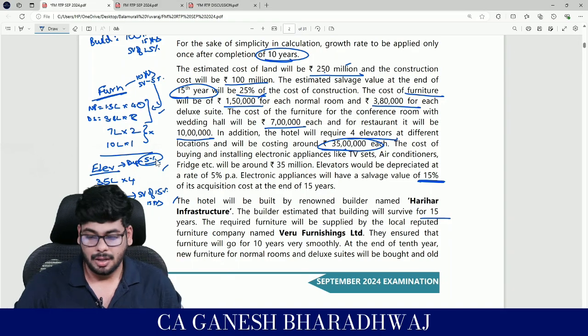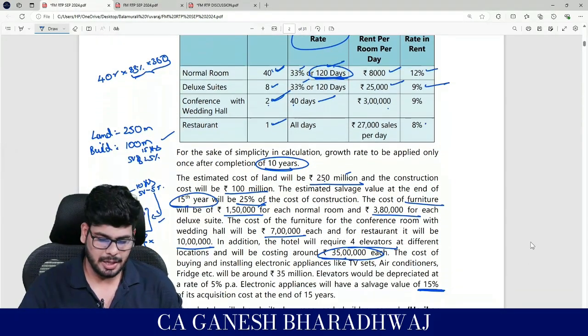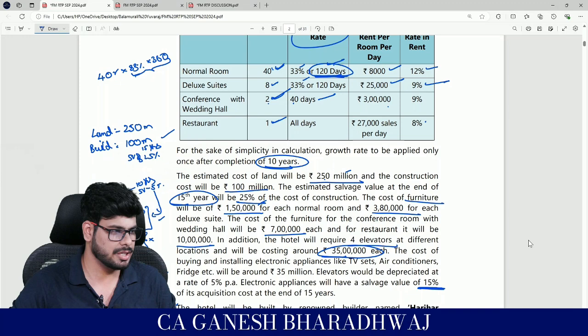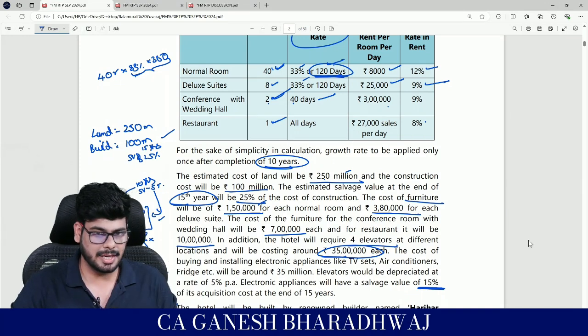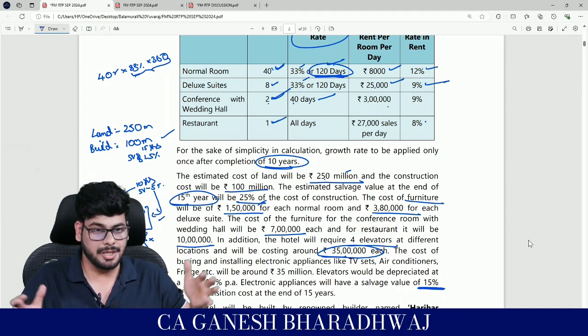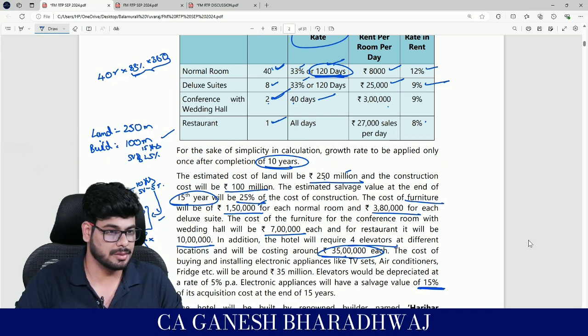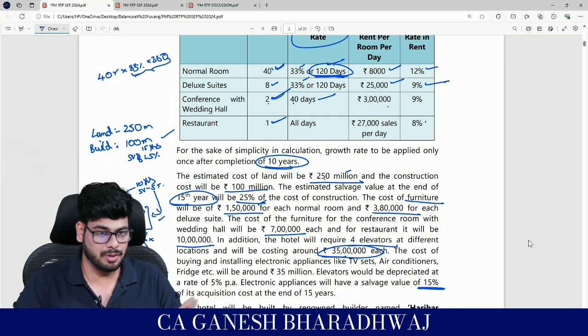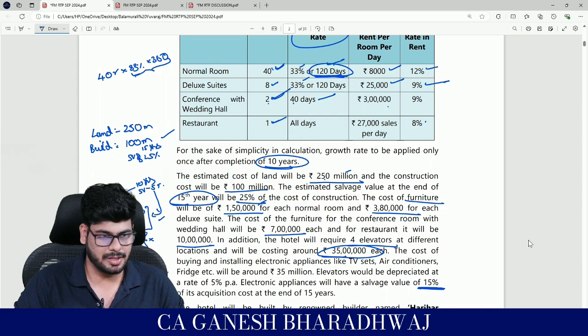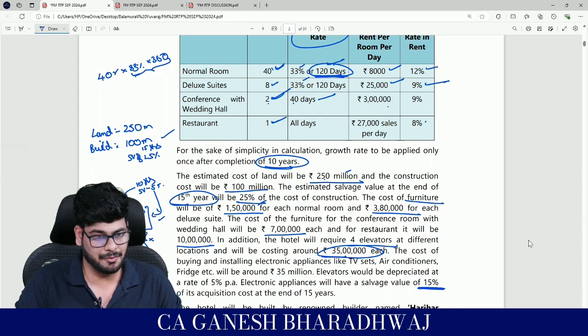Now, predominantly, guys, is the cash flow changing year-wise? No. So which means you can combine and do for all the years, provided the cash flow is same. Now tell me in this question, will the cash flow be same for all the 15 years? No. Why?